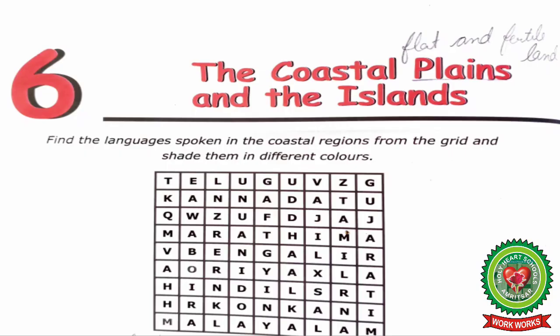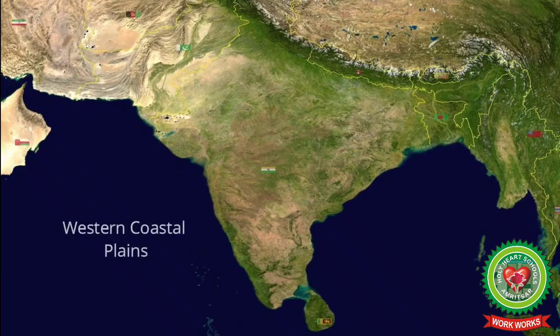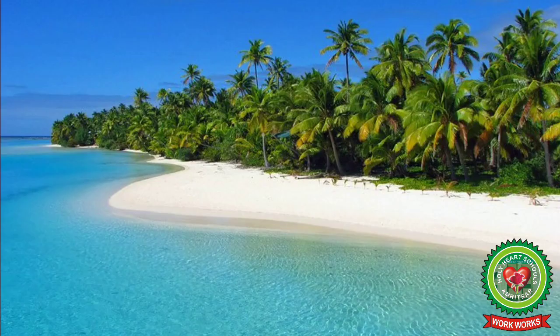Students, take out chapter number 6, the coastal plains and the islands. In the last class we did the meaning of coastal plains, the western coastal plain, the eastern coastal plain and the islands. So here are some questions regarding the last topic.